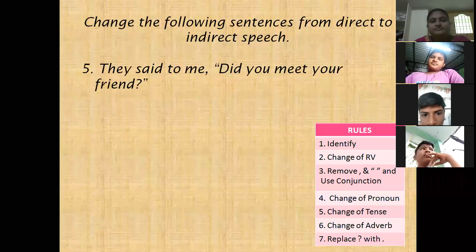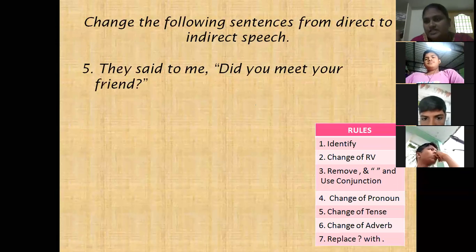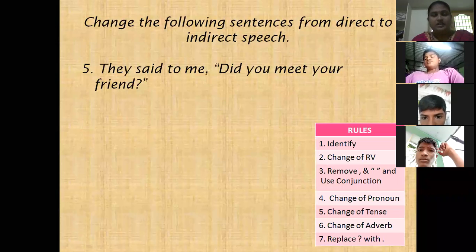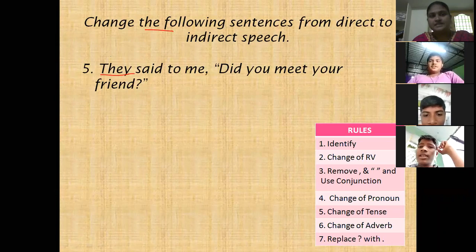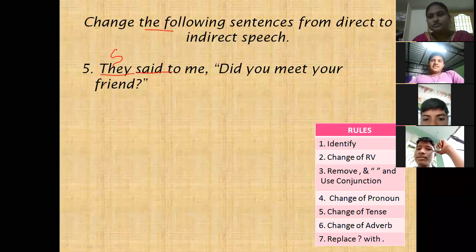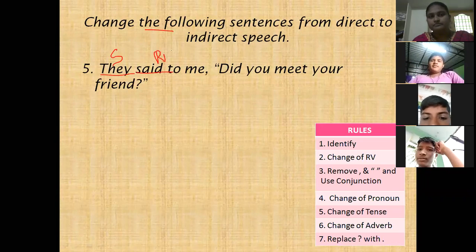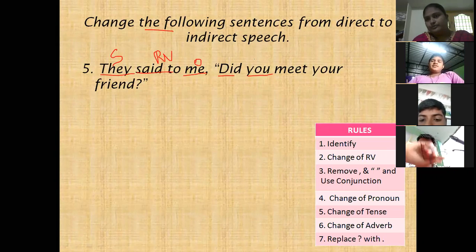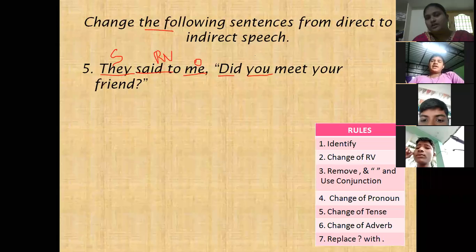Next, five sentences based on yes or no type, and next five sentences based on WH forms. Start, children. They said to me. Said is the reporting verb, and me is the object. Here did is given in past tense. Person: you, second person.